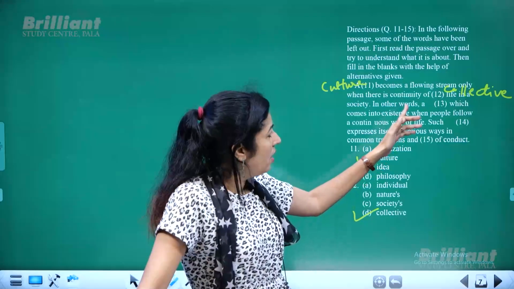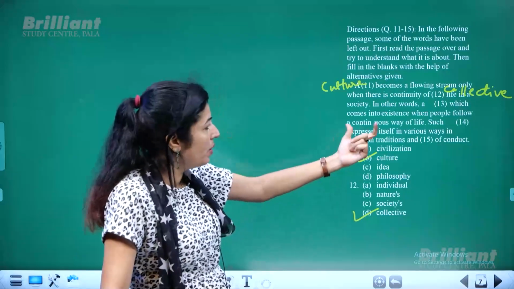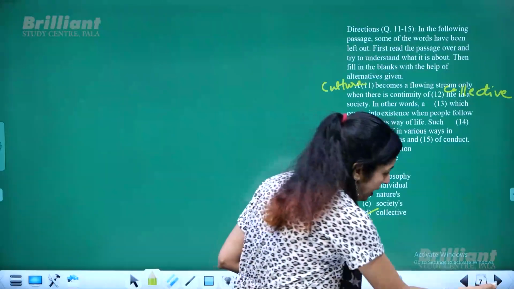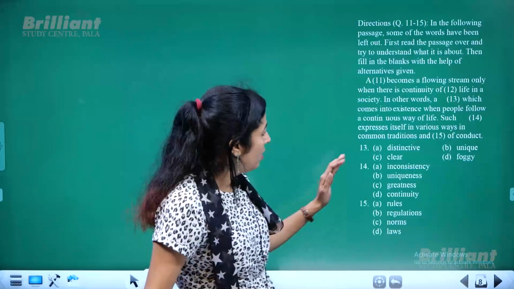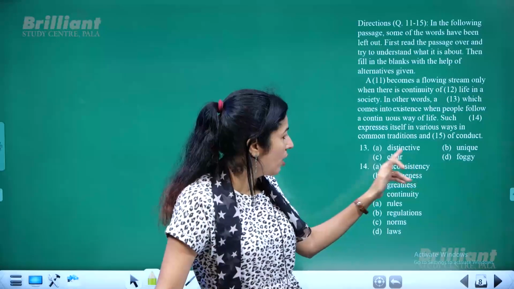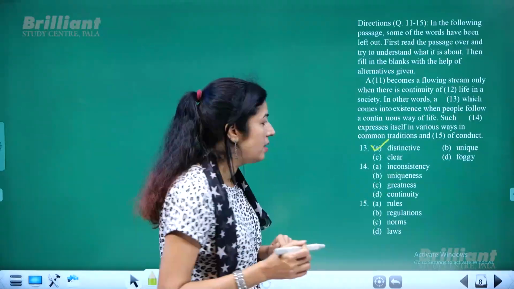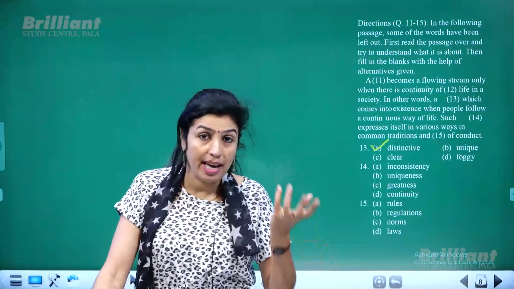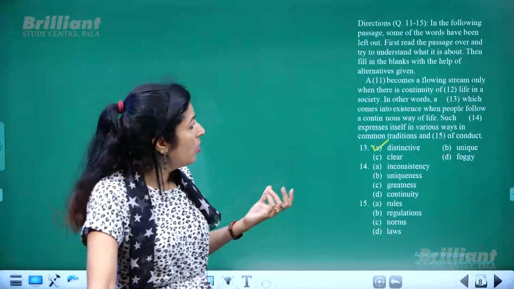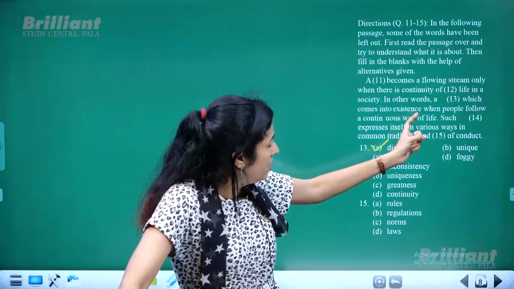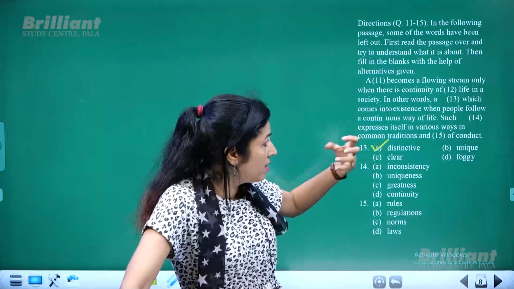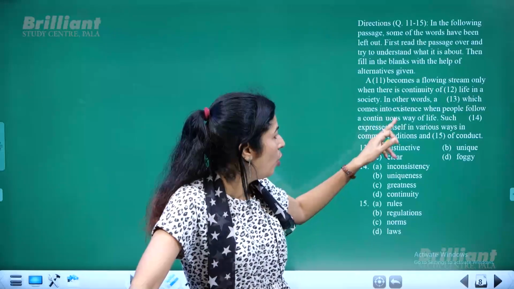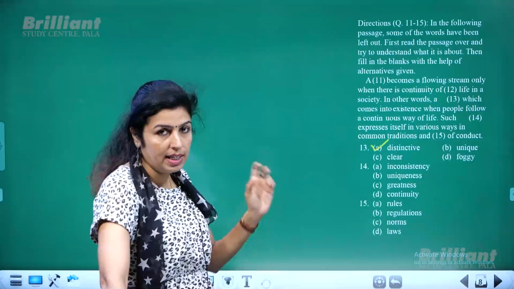In other words, a dash which comes into existence when people follow a continuous way of life. Let us see what the options are. Unique or clear or foggy, but distinctive. What is distinctive? Distinctive means a kind of characteristic feature, characteristic of something. So in other words, a characteristic feature will come into existence only when people follow a continuous way of life. That continuity should be there.